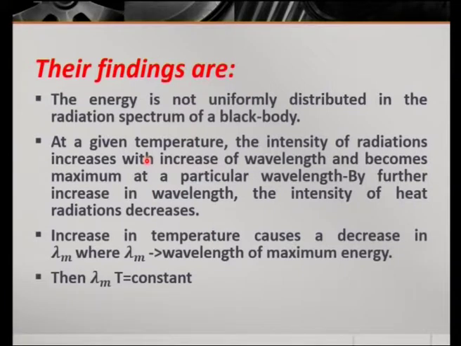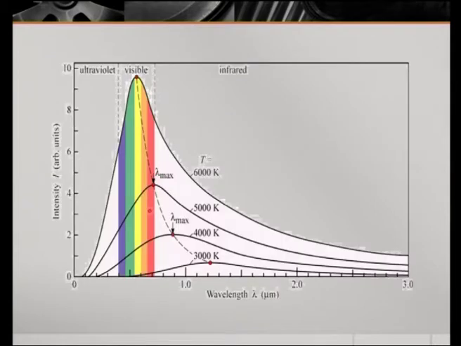By further increase in wavelength, the intensity of heat radiation decreases.